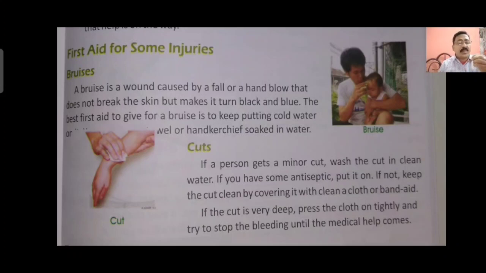Then please immediately take the person to the doctor, because that type of wound, a bigger cut, cannot be stopped through cotton or band-aid. It needs a stitch, and the doctor will do that, or he will take care of it. That shows that you know much about how to handle a cut. If it is a minor cut, use a band-aid, and before doing that, please wash it with antiseptic lotion. If it is a major cut, you can wash it with antiseptic lotion, tie it tightly with cotton and bandage, and take the patient to the doctor.